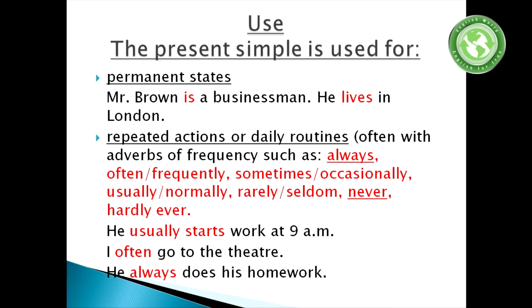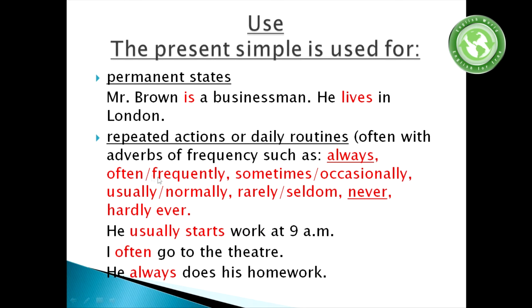Here are always and never, which are underlined, and I will talk about these adverbs in detail in my following lessons.